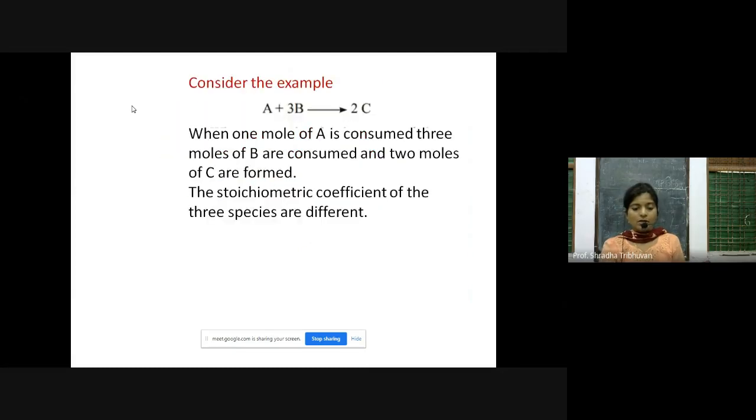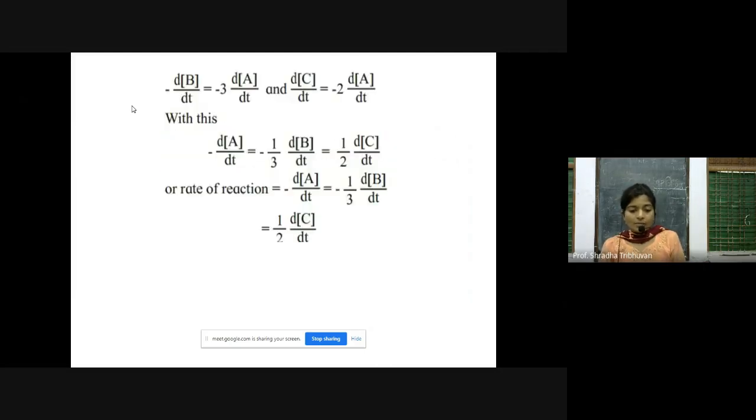Again, I'll show you the reaction. A plus thrice of B, because B is in 3 proportion, or the stoichiometry is 3, and the coefficient for C is 2. So here we have minus d by dt of A, which is equal to minus 1 by 3 into d by dt of B, which is equal to 1 by 2 into d by dt of C, or the rate of reaction, which is equal to minus d by dt of A, which is equal to minus 1 by 3 into d by dt of B. So which is also equal to plus, why are we giving plus? Because product C is getting formed, 1 by 2 into d by dt of C.